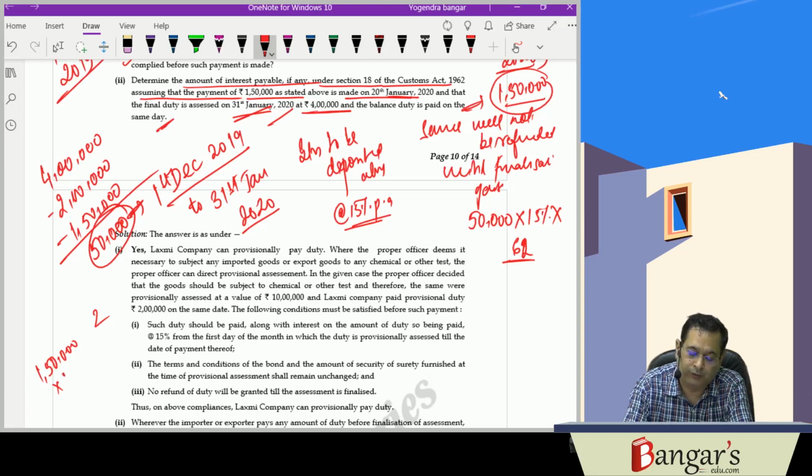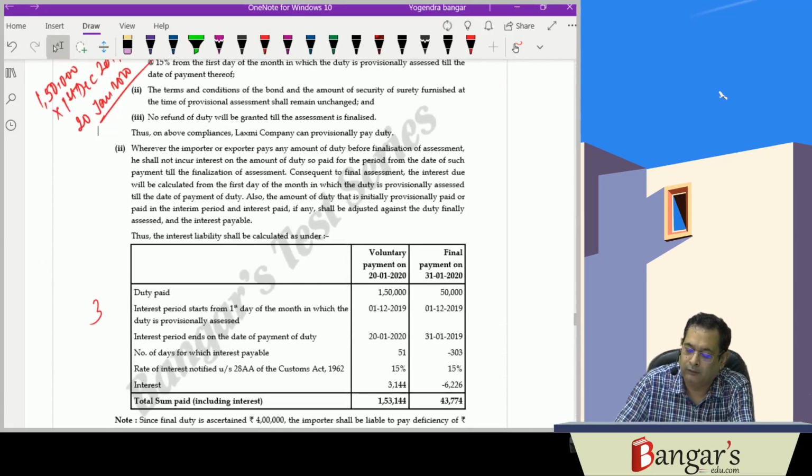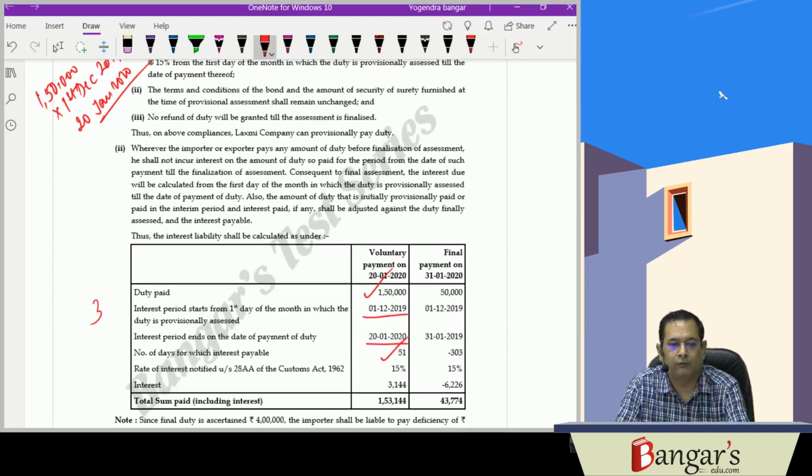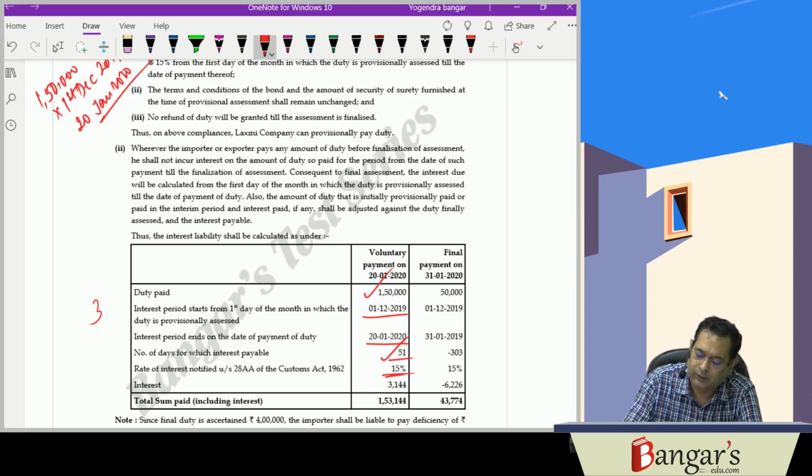That will be from 1st of December 2019 till 20th of January 2020, when this has been paid. So basically it will be 1,50,000 from 1st of December, for 51 days, to 20th of January 2020, at the rate of 15% per annum. So it works out to be 3144 rupees.